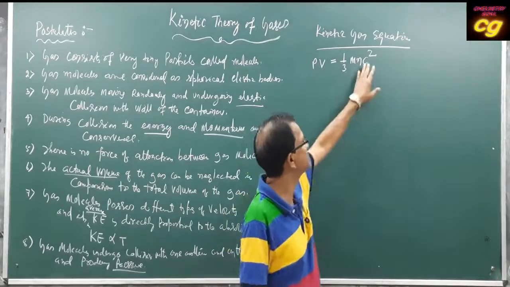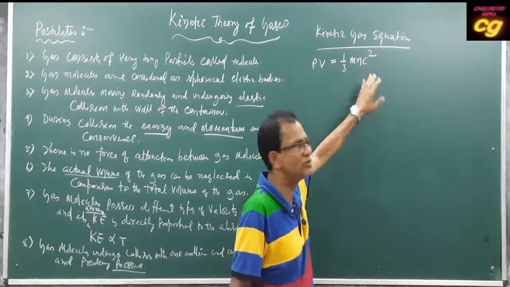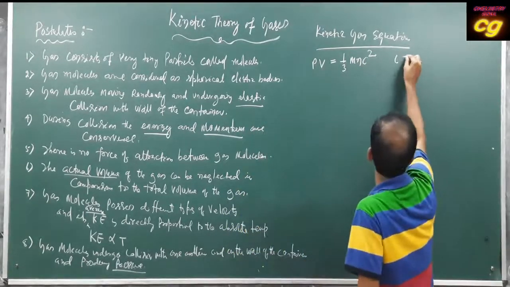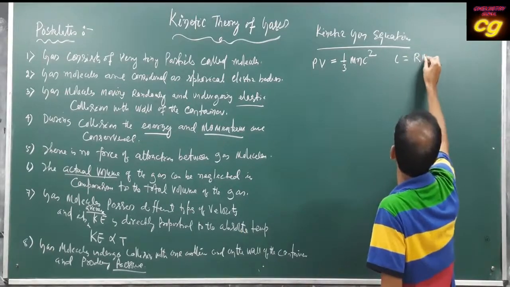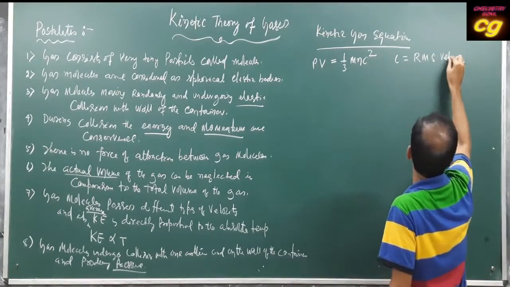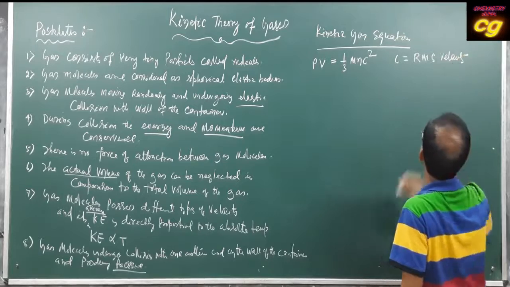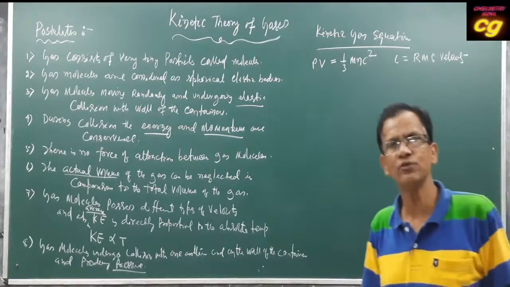What is c squared? Here c is the root mean square velocity. It is called the root mean square velocity.